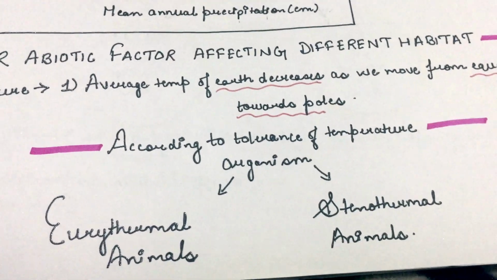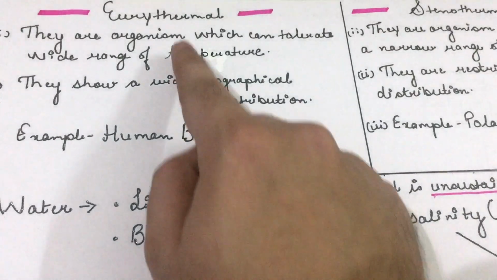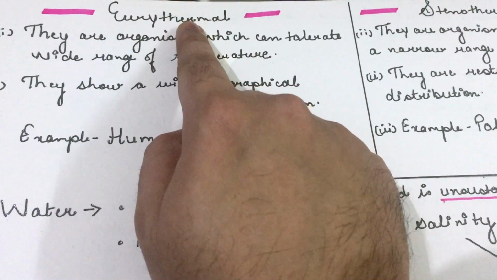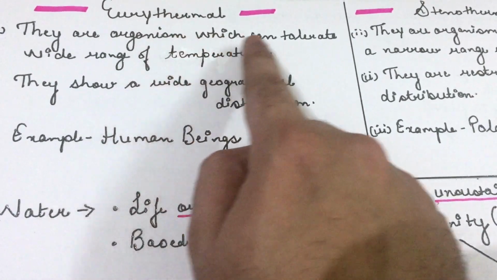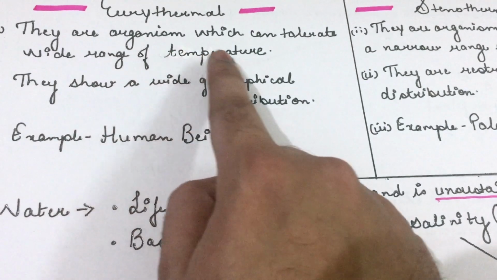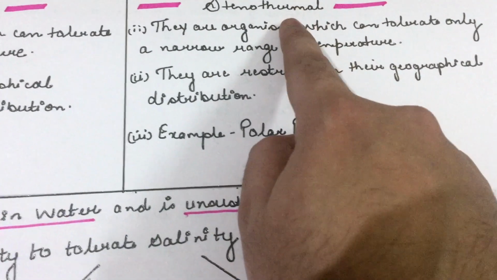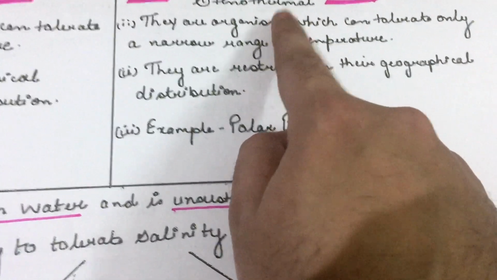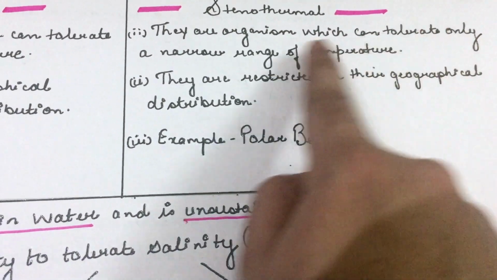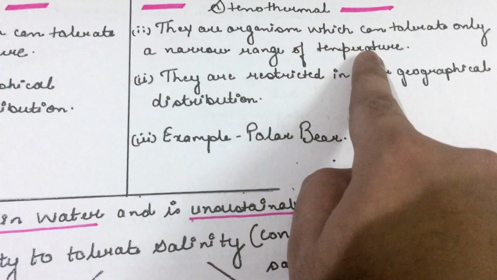Eurythermal organisms are those which can tolerate a wide range of temperature, whereas stenothermal organisms are those which can tolerate only a narrow range of temperature.